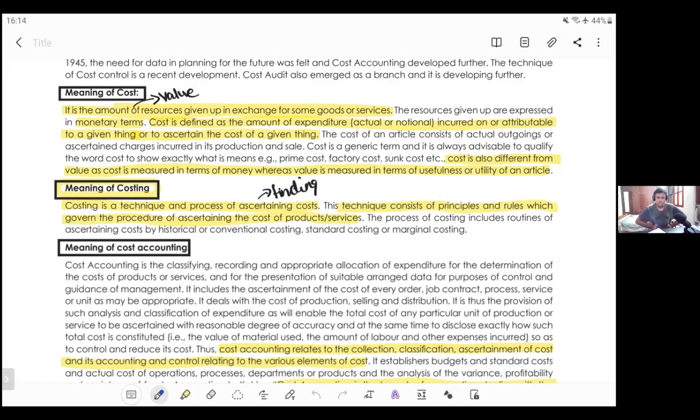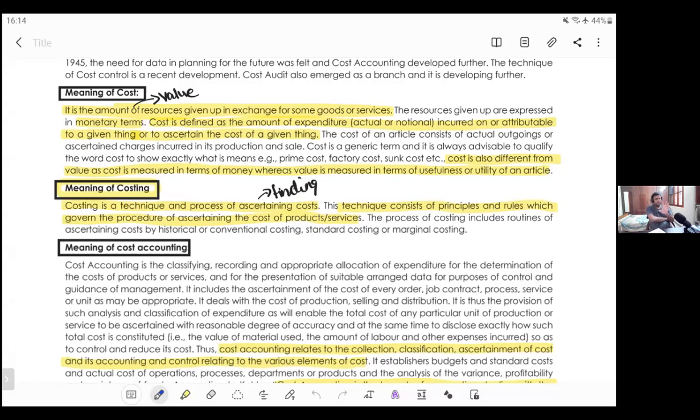Okay, so information in costing will be there throughout the period. So anytime you can go and check your costing information, but financial accounts information will be available only at the end of the period. Okay, you might have seen many accountants being busy at the end of March or at the end of September, but costing it's not like that. Those people will be busy throughout the year.